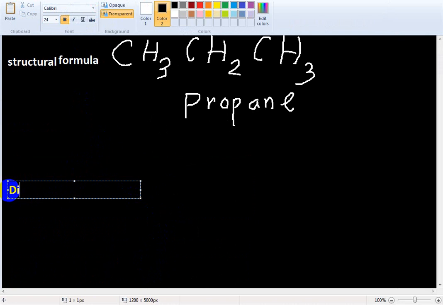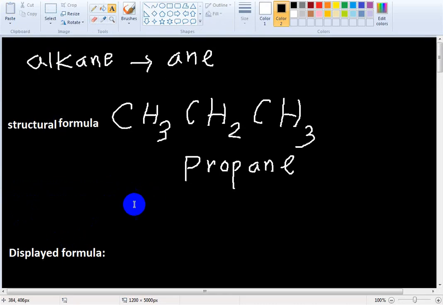Displayed formula. We write all the bonds. We show all the bonds present in the compound. Here is a carbon. This carbon contains carbon-hydrogen bonds. How many carbon-hydrogen bonds? One carbon, three hydrogen, so three carbon-hydrogen bonds.